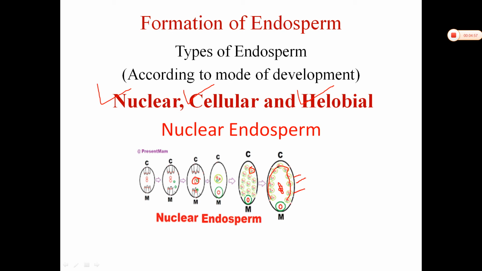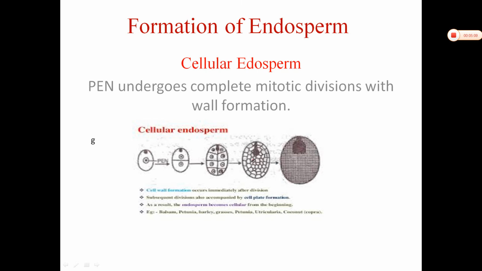For example, wheat, sunflower, even coconut also. The endosperm development is of the nuclear type. Okay. Now, the next type of endosperm is cellular endosperm.